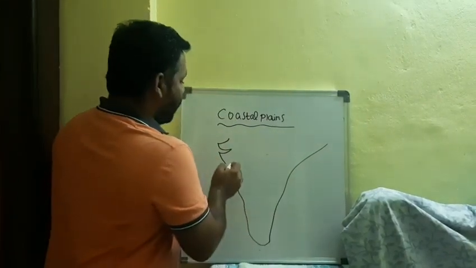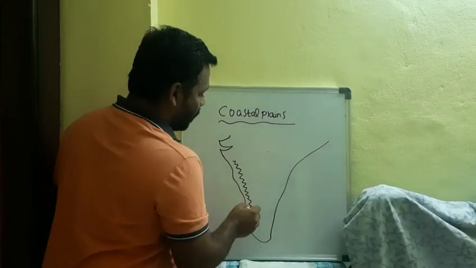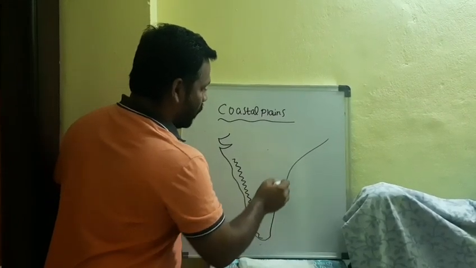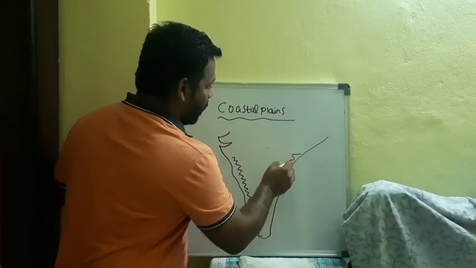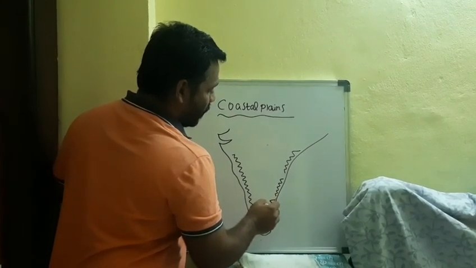Here, if you observe, on the western side these are the Western Ghats, and here the Eastern Ghats, which are not continuous like the western coast.